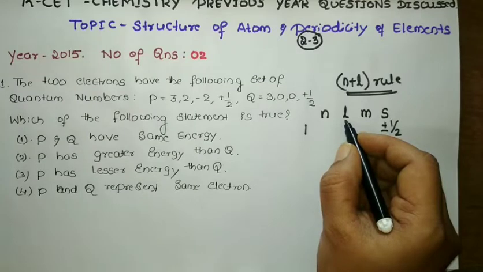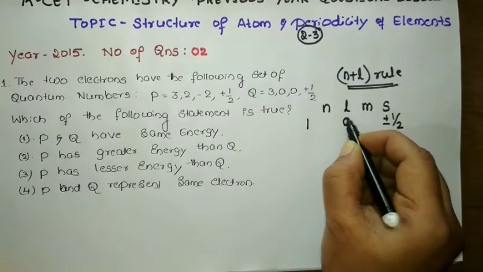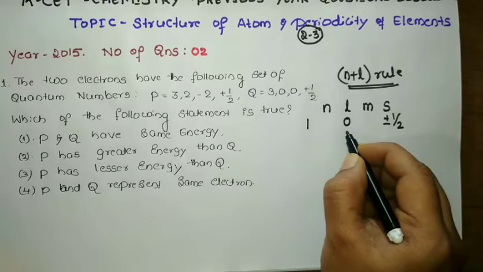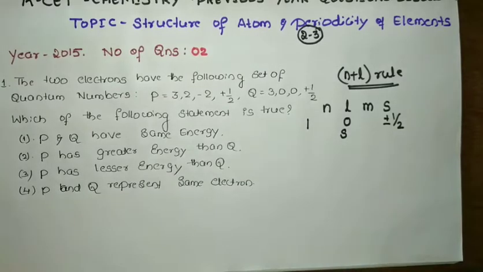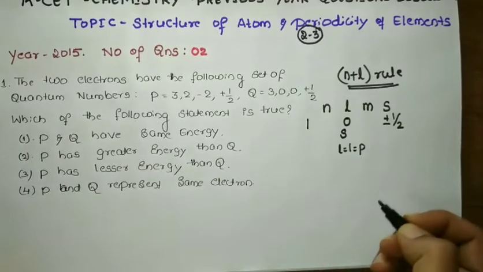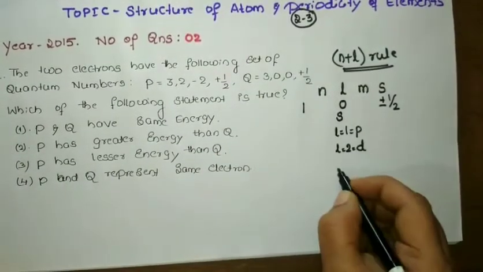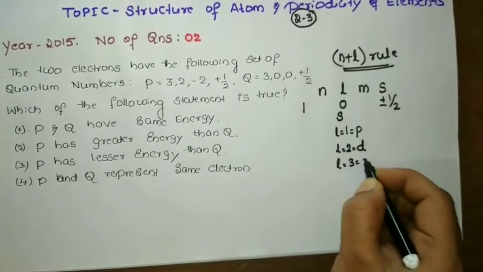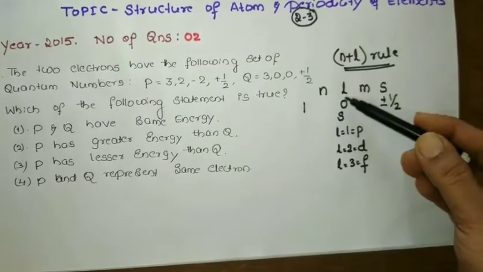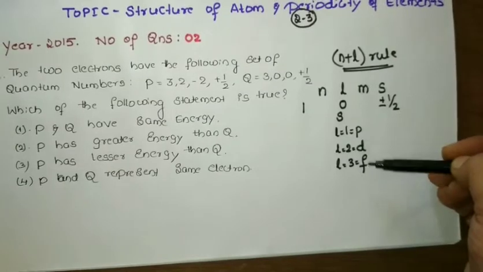L value, this is very important. If L equal to 0, you have to remember this, L equal to 0 means it is s orbital. If L equal to 1, it is p orbital. If L equal to 2, it is d orbital. L equal to 3 means it is f orbital. So do remember, L equal to 0 means s, L equal to 1 means p, similarly d, f.